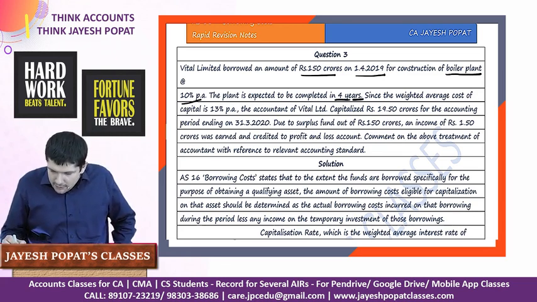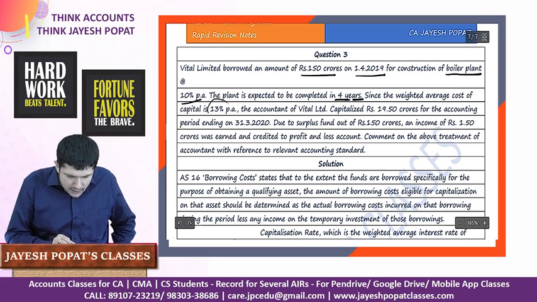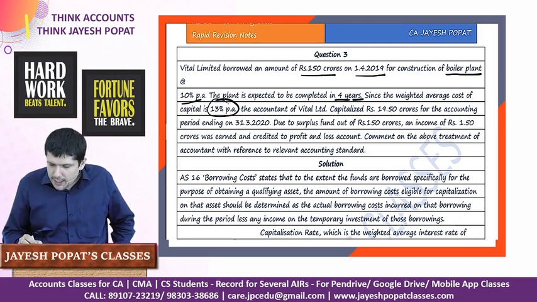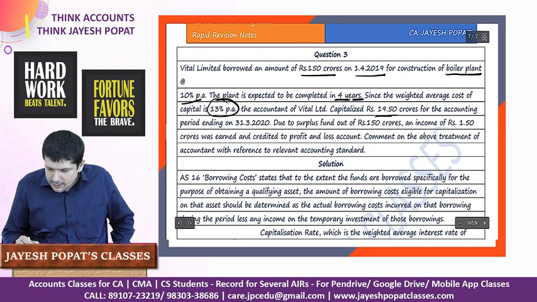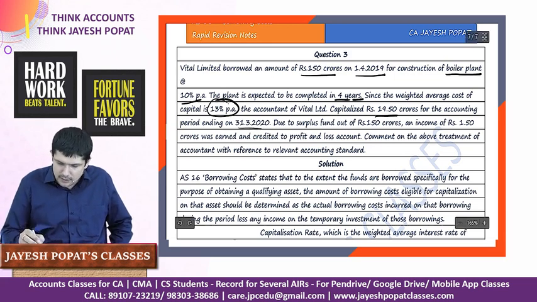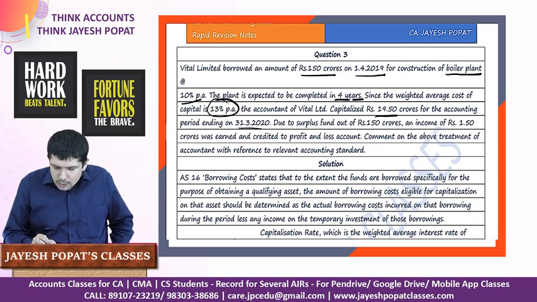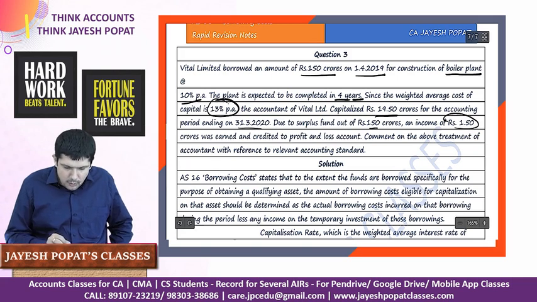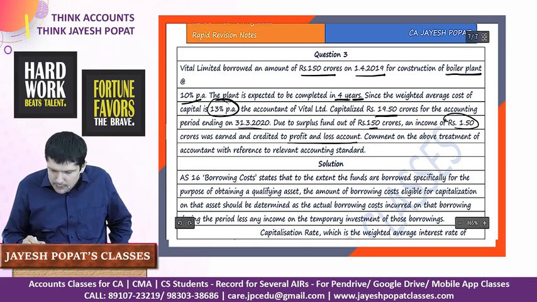The weighted average cost of capital is 13%. The accountant of Vittle Limited capitalized 19.50 crores for the accounting year ending 31st March 20, which is the year end. Due to surplus funds, out of 150 crore, an income of 1.5 crore was earned and credited to the profit and loss account. Comment on the above treatment.